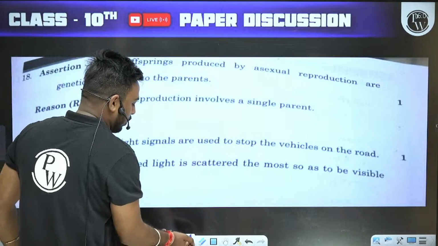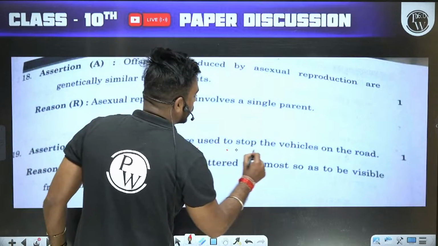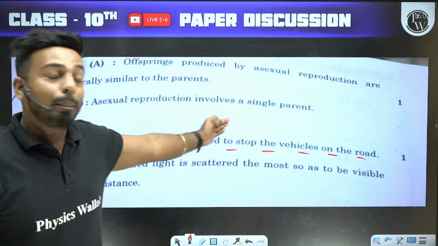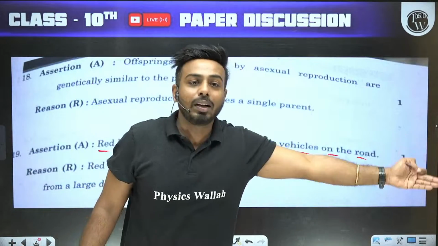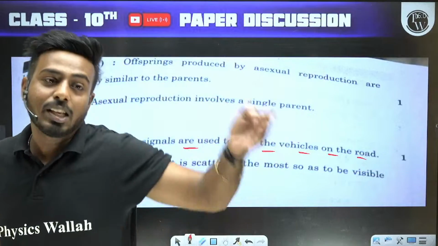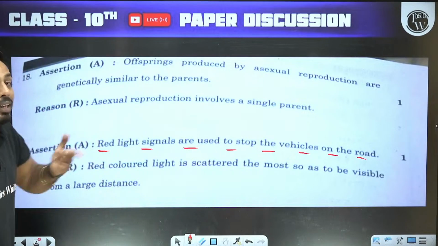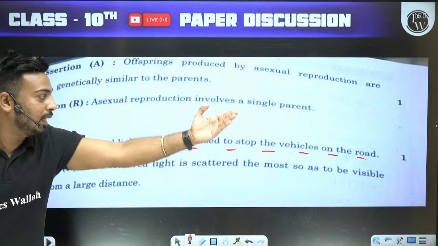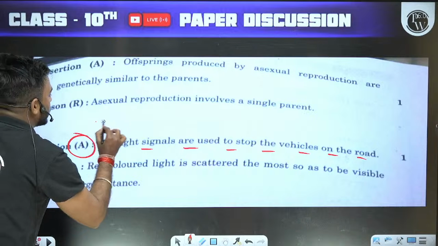The assertion says that red light signals are used to stop the vehicle on the road. Yes, this statement is right, because red light is scattered the least. Red light travels the long distance. That's why we use red color as a danger signal, as well as we also use red color on these signals to stop the vehicle on the road. It means the assertion is right.